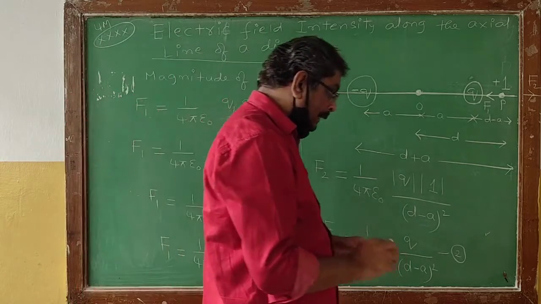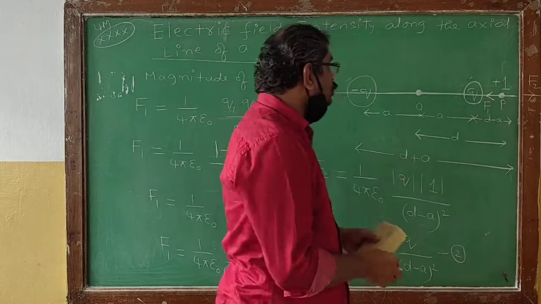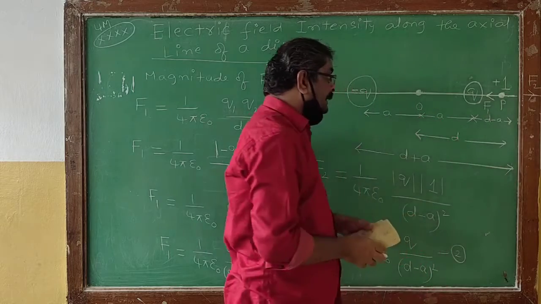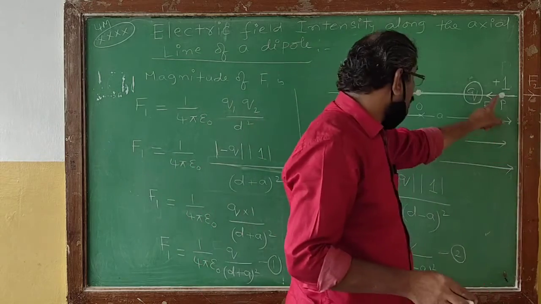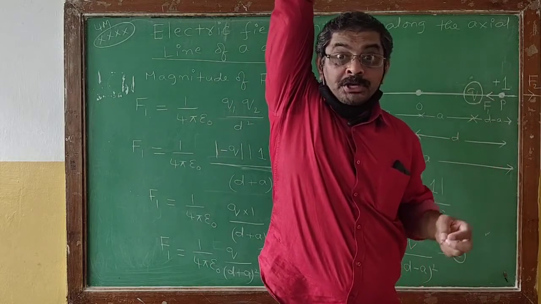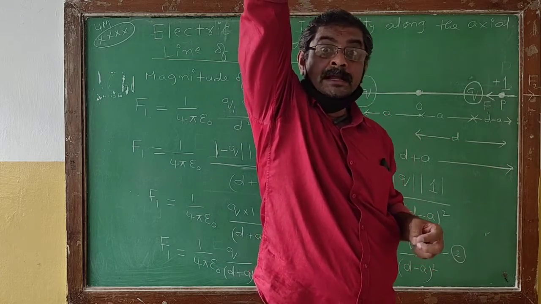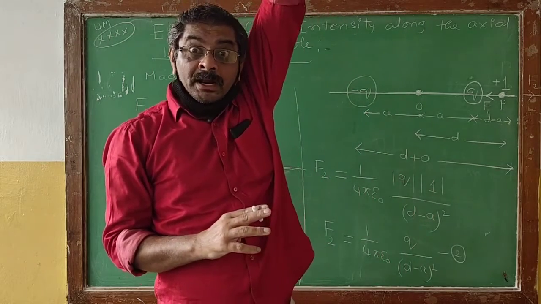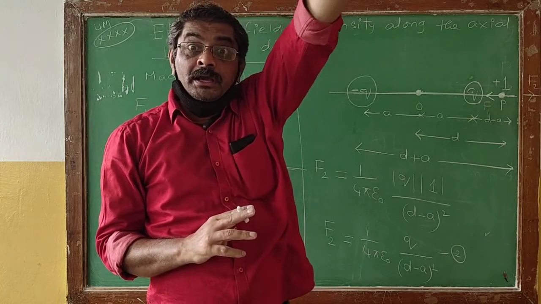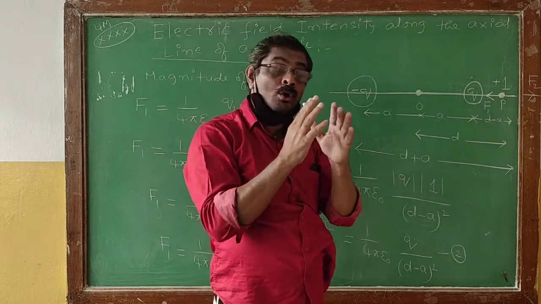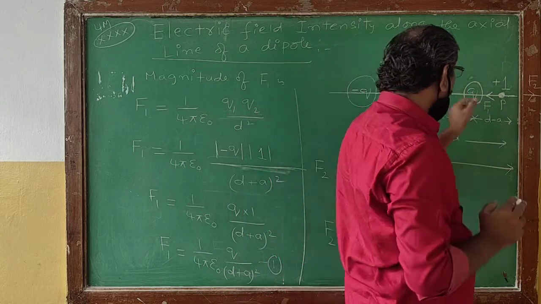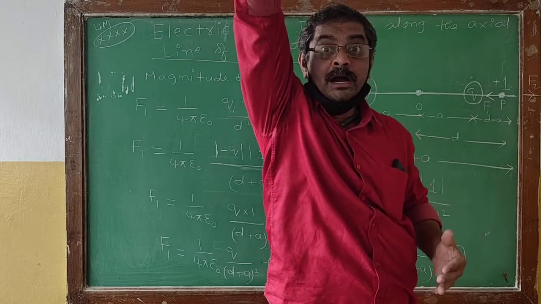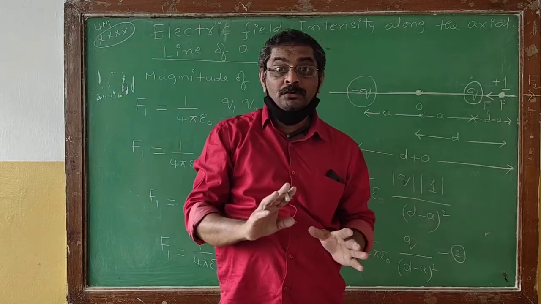Now can anybody tell me what will be the net force acting on the unit positive charge? We can clearly see the repulsive force will be greater when compared to the attractive force, or the repulsive force will be dominating when compared to the attractive force.